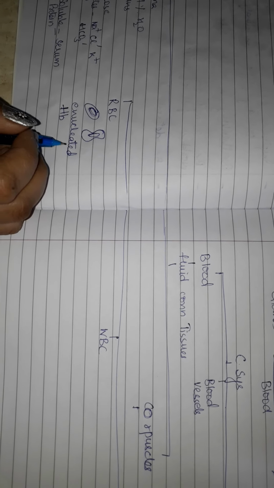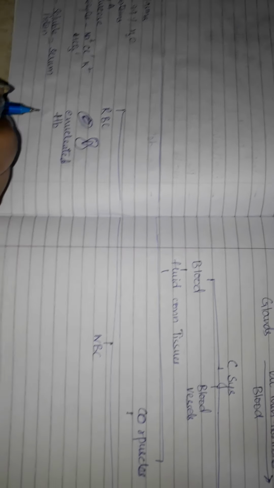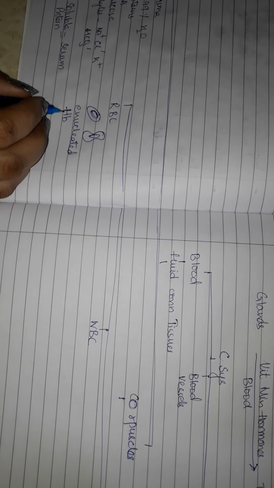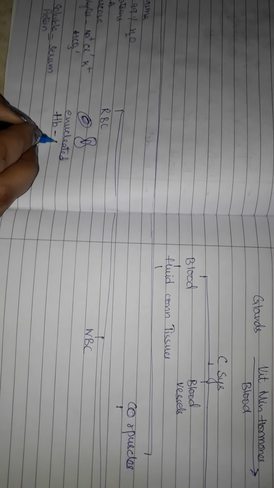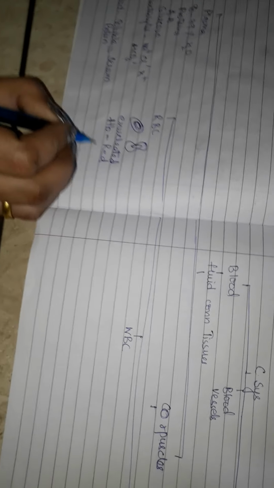There is no nucleus in the mammalian RBCs except the camel. Only the RBCs of camel have the nucleus. The rest of the mammals have enucleated RBCs. They contain a red colored pigment called hemoglobin, and because of this hemoglobin the blood appears red.